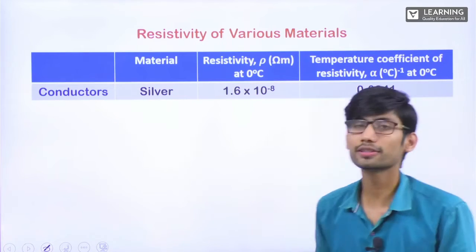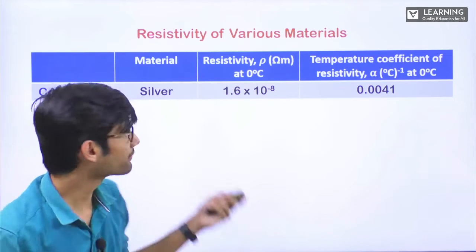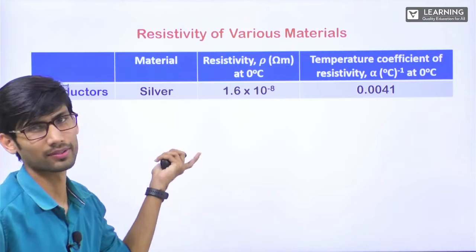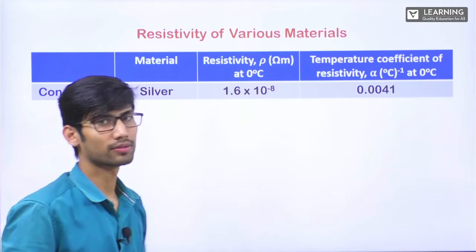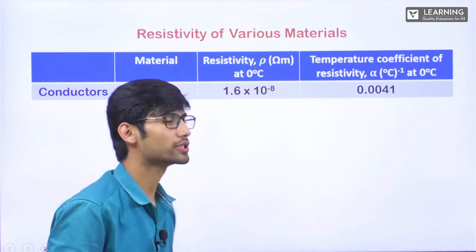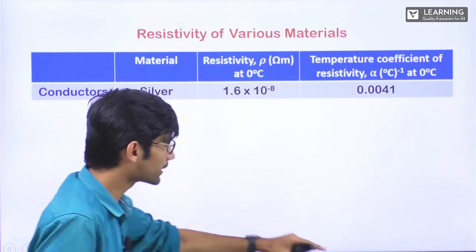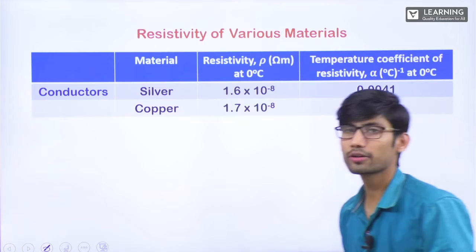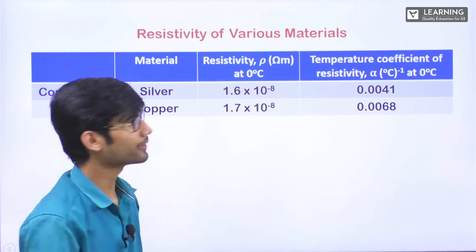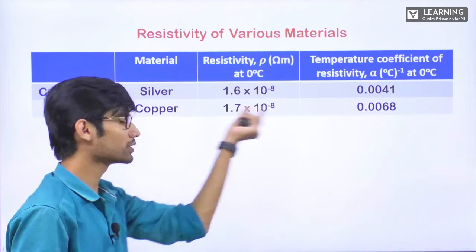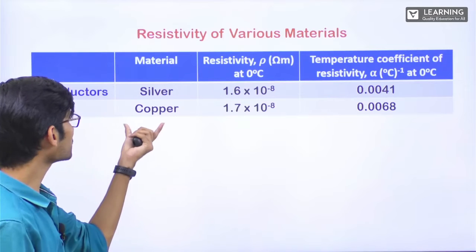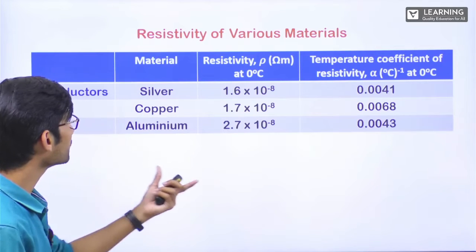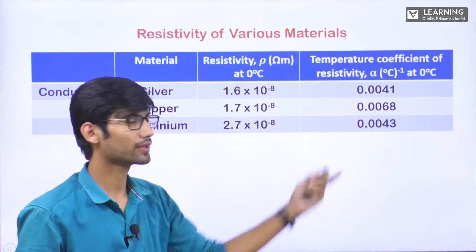Silver, 1.6 into 10 power minus 8, least resistivity, very good conductor. The only reason we don't use it is that it is costly, right? This is alpha, that is the temperature coefficient of resistivity, 0.0041. No need to write it. Once I complete it till here, you can take a screenshot of it. Copper, 1.7 into 10 power minus 8, again very good conductivity, and we usually use this particular thing. Why? Because in terms of cost also this is proper. Aluminium, 2.7 into 10 power minus 8, that is the alpha.